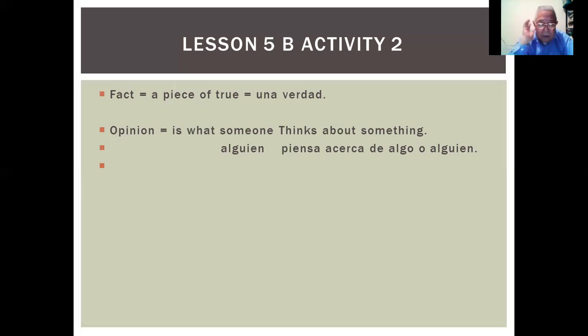Now we are going to go to lesson B. You see, unit 5, lesson 5B, in your book and in your weekly guideline.